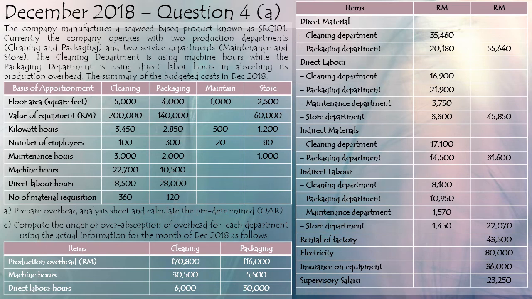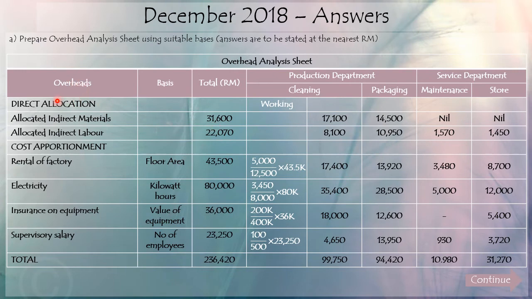So let's see how we calculate. They ask you to prepare the overhead analysis sheet. We start first with direct allocation. We put in all the direct expenses for the cleaning department, packaging department, maintenance department, and store department.